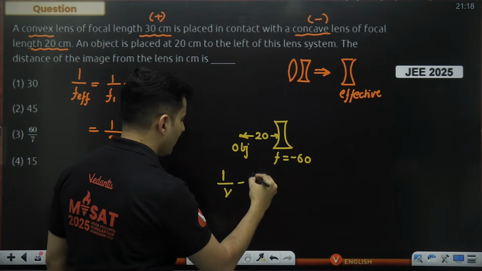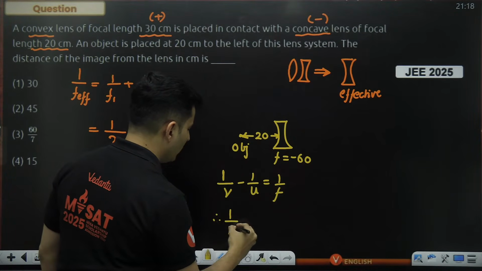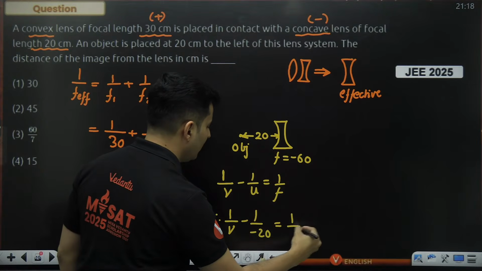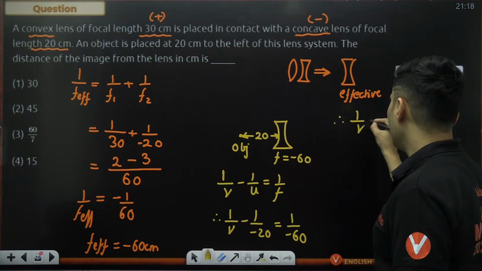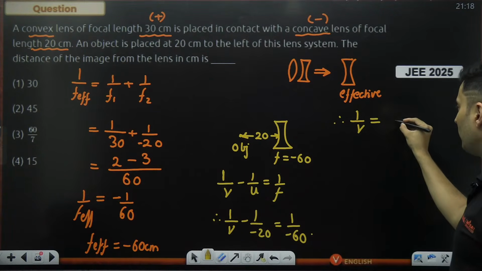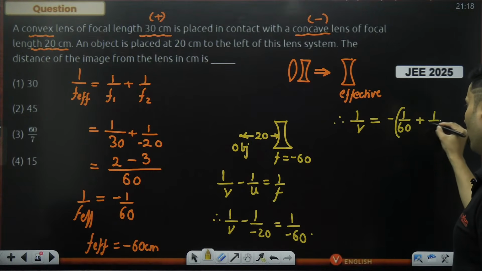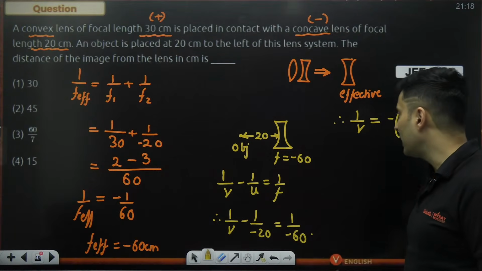So 1 by v minus 1 by u is equal to 1 by f. v I do not know. Object distance, as per the standard convention, is negative 20. It's on the negative side. Focal length is minus 60. So therefore, 1 by v will be equal to minus 1 by 60, and minus minus is plus, so plus 1 by 20 on the other side. I've just taken the minus sign common on the right hand side.